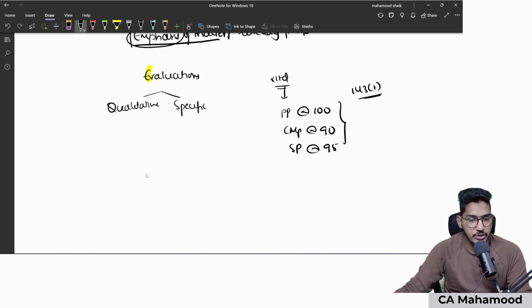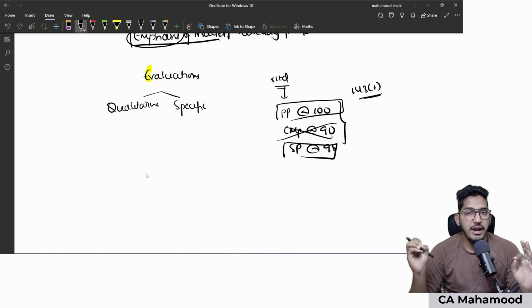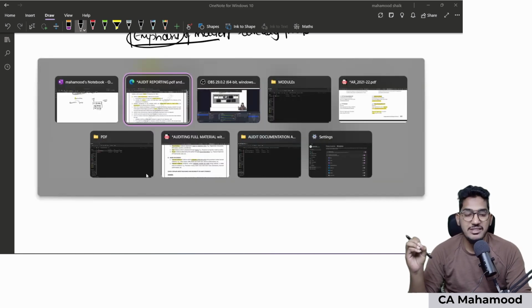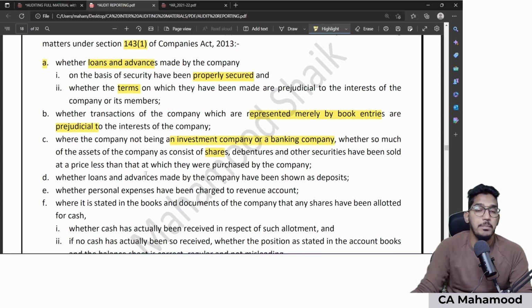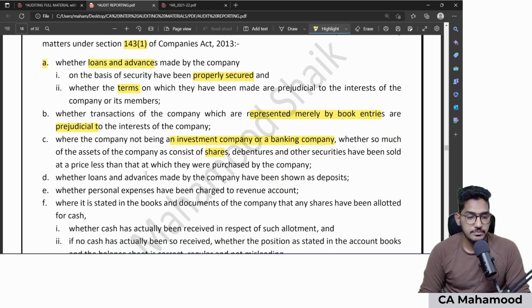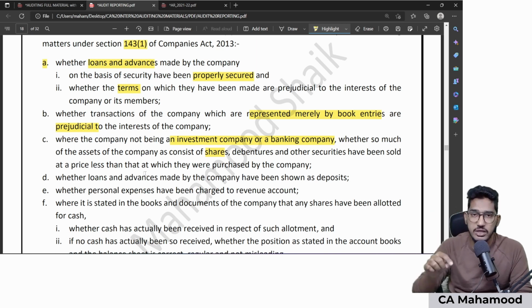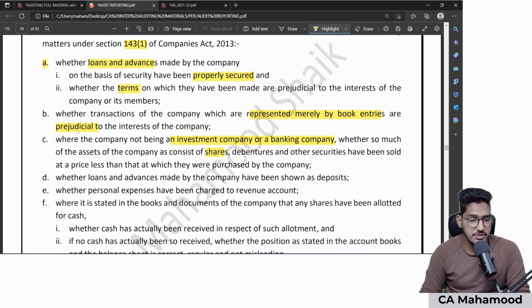Yes, it is required to be reported. Why? Because selling price is less than purchase price. What is the current market price? That is irrelevant. If you find that the company has sold the shares at a price less than purchase price, you are required to report it. However, this point is not applicable in case you are conducting audit of a banking company or investment company. In case you are conducting audit of other than banking or investment company, then only you need to report on this matter.